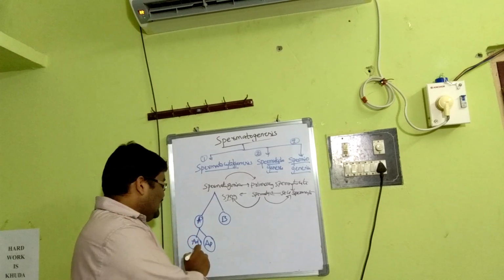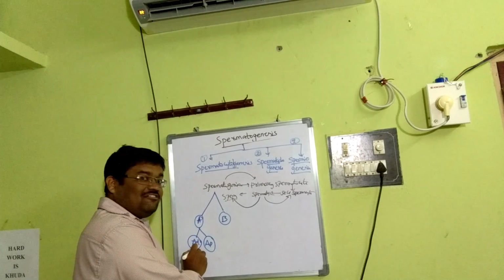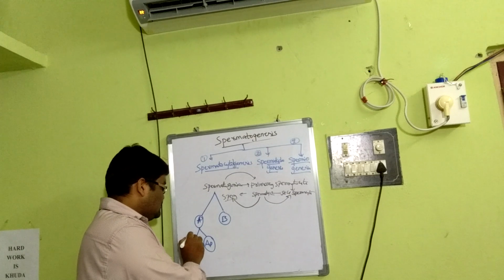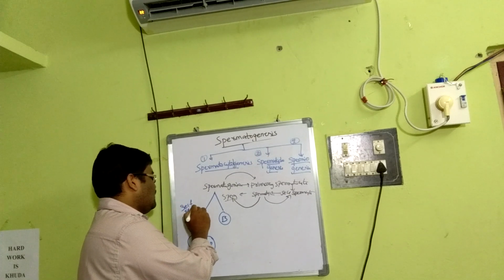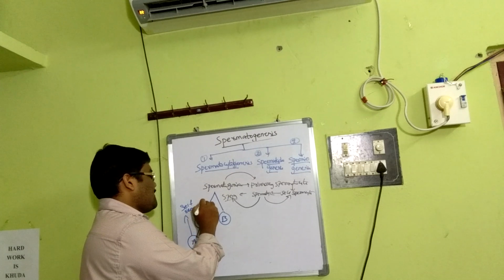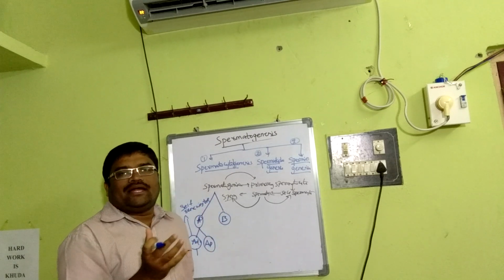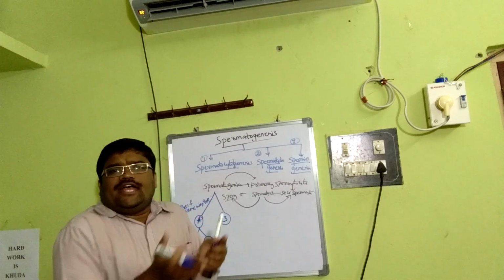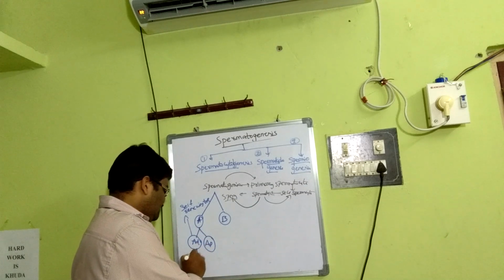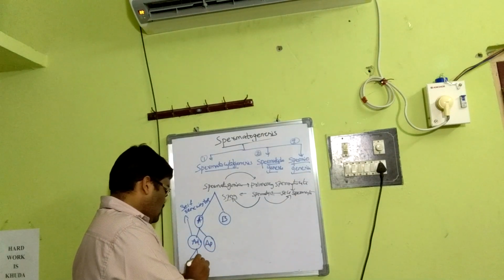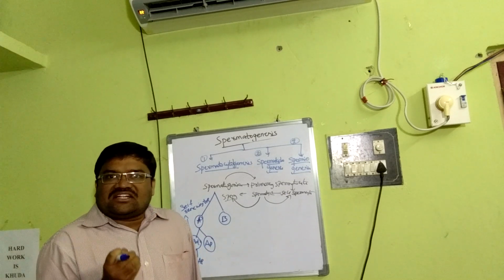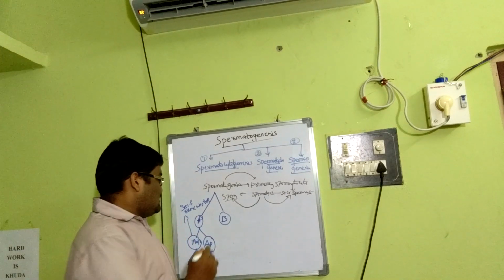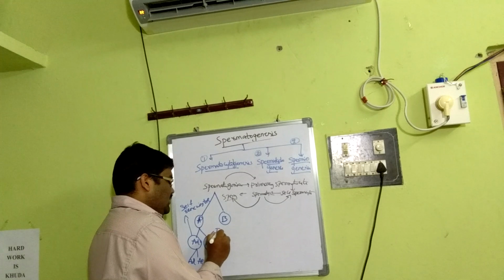AD is called the self-renewing type. As the name implies, self-renewing, it may produce either AD or AP. Whereas AP is called intermediate spermatogonial cells.